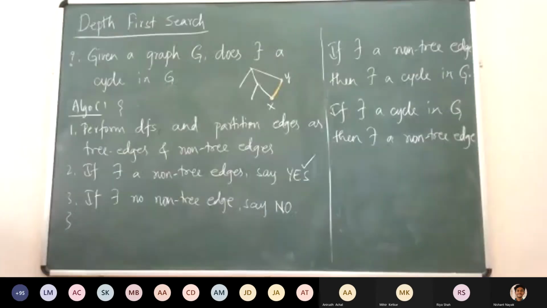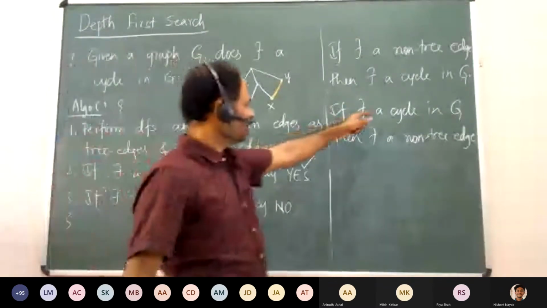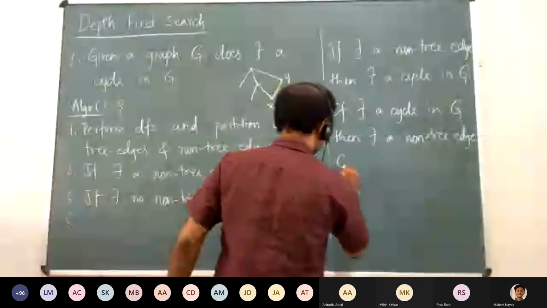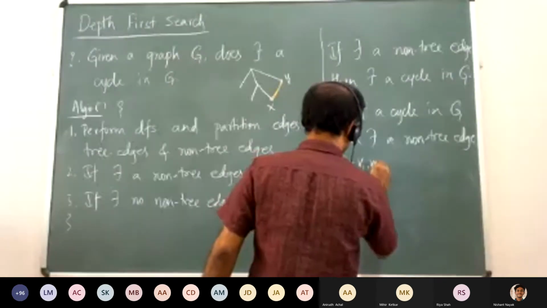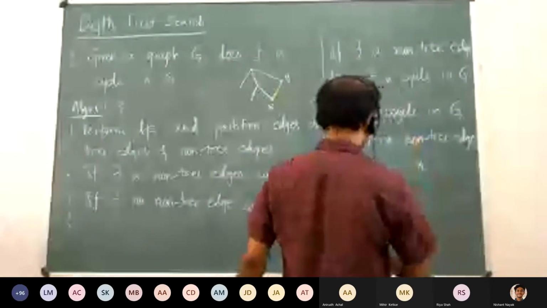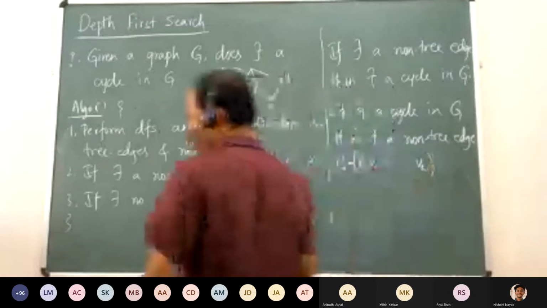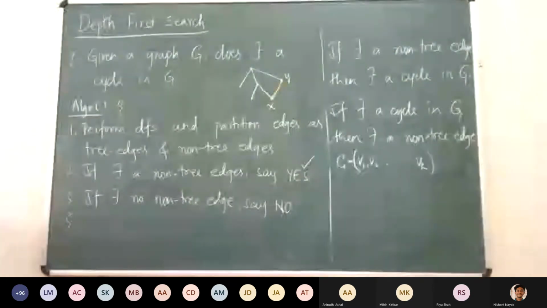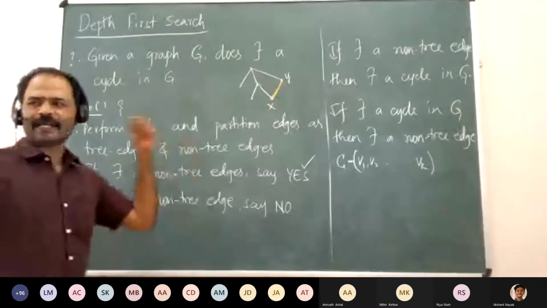So how do we prove this? Assume that there exists a cycle in this graph. Assume one cycle, and let C be that cycle, C equal to some V1, V2 up to Vk, and Vk going back to V1. This is the cycle. So suppose you have this cycle, and suppose you are taking some DFS traversal. Now, how do you exhibit a non-tree edge?